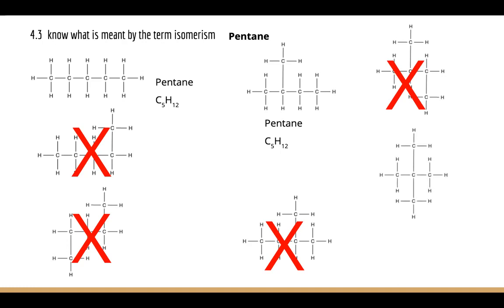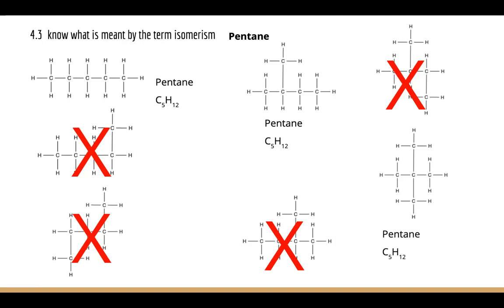Let's have another go. Here, we've got 3 carbons in a row, and 1 carbon has gone up here. This carbon here has now been added to this carbon here to make this structure. This is different to this, is different to this. So we've got our third isomer of pentane, C5H12.